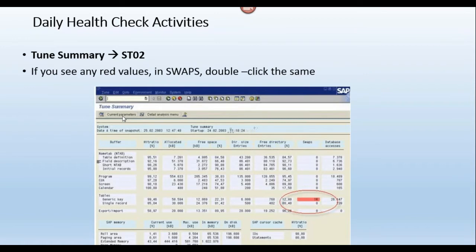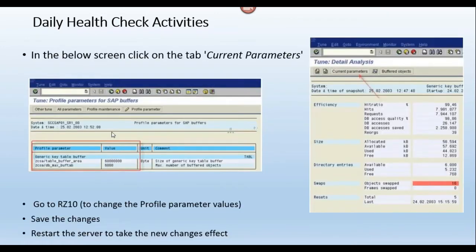If you click on current parameter, then it will show you the current buffer related parameter name and the value. If I want to modify this parameter value, then what I need to do? I need to go to RZ10. In the instance profile, I need to do the changes, and after that I need to restart my system. Then only this changed parameter value will be affected to my instance. Correct?